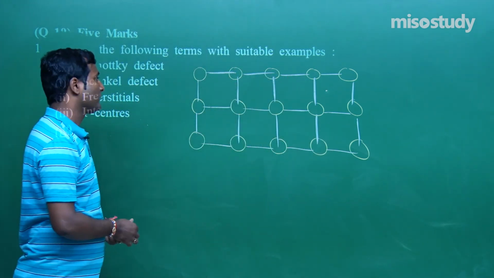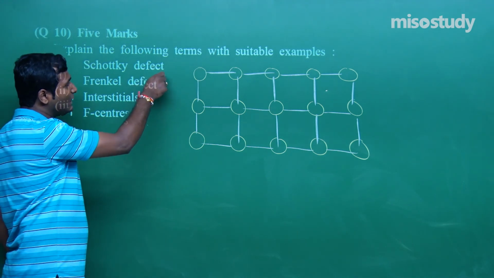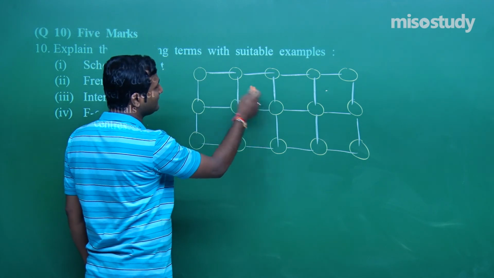This is the case. Now here is cation and anion. What is Schottky defect? When an equal number of cations and anions leave the site.